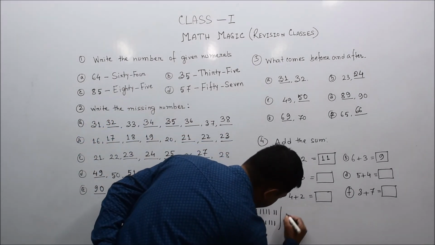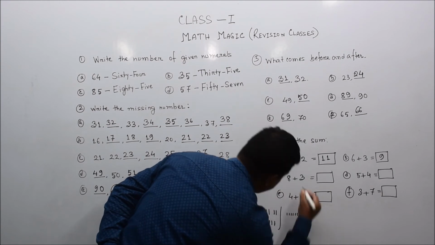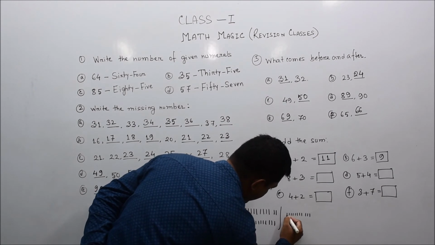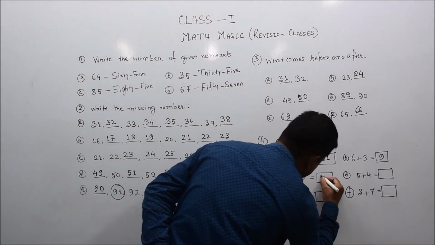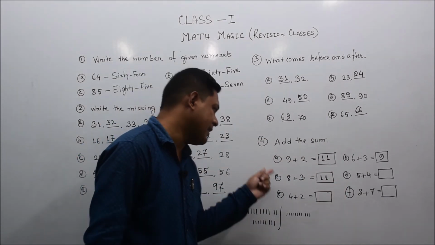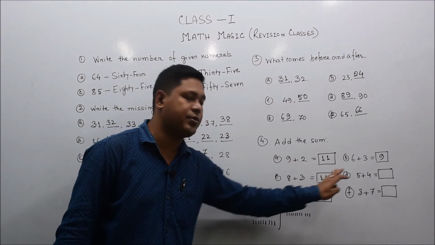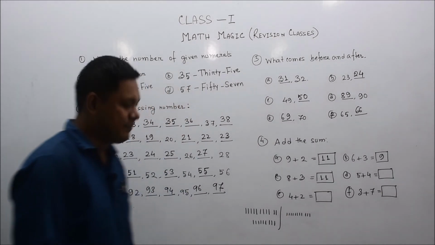Let's see, 8 plus 3: 1 2 3 4 5 6 7 8 and 3, 1 2 3, total 11. Same as A, because 9 plus 2 makes 11 and 8 plus 3 also makes 11. The same answer will come.